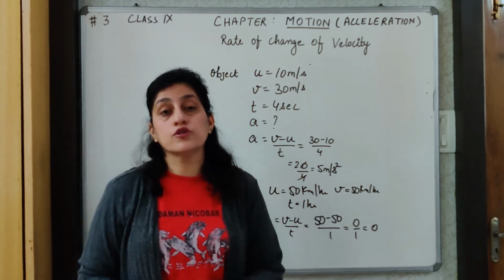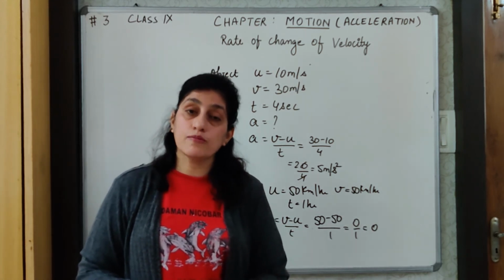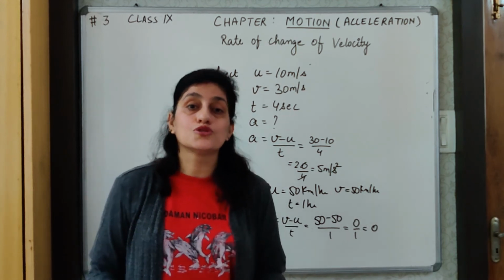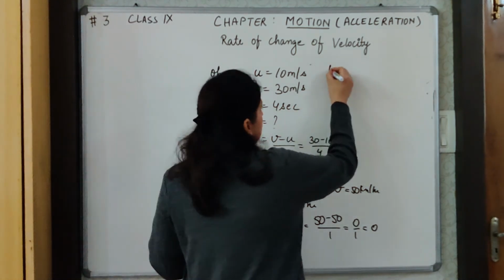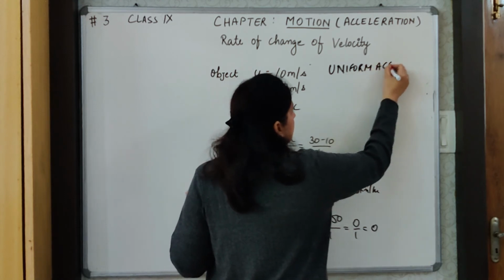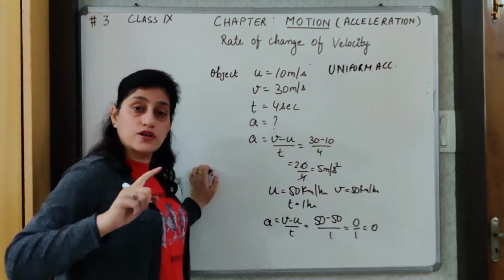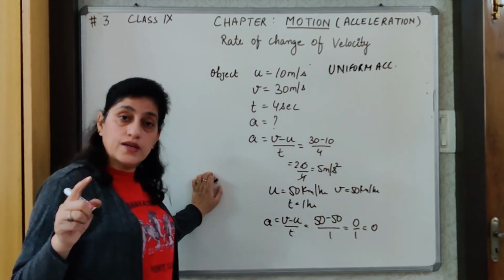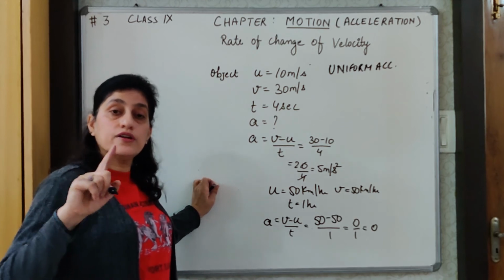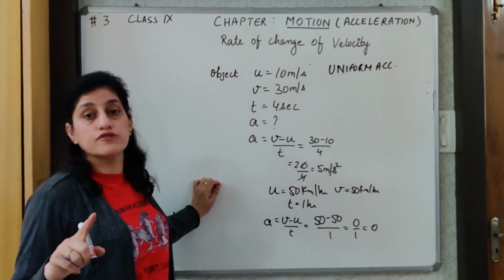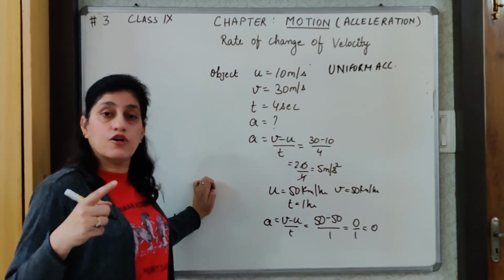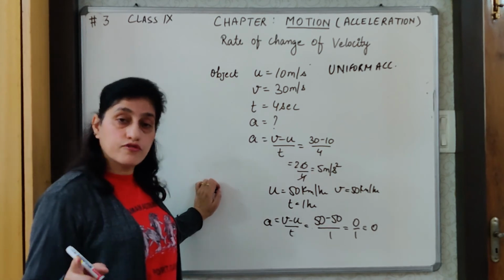I would also like to give you an example of uniform acceleration and non-uniform acceleration. Before that, we should know these two terms. So first, uniform acceleration. When an object changes its velocity at an equal rate in equal intervals of time, that is, if the change in velocity is the same in each interval of time, it is referred to as uniform acceleration.